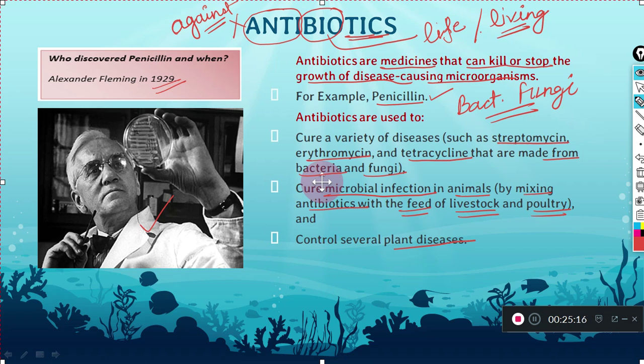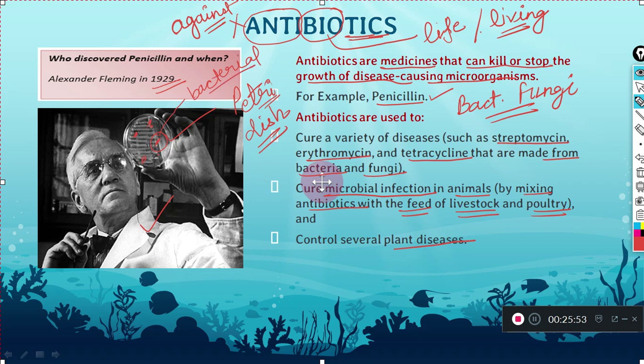Now after coming back from the vacation, he saw that some fungus was growing inside it. And the place where this fungus was growing, the bacterial colony was digested, or vanished from that place. So there was no bacterial colony at the place where this fungus was growing. So he saw that, and he discovered penicillin accidentally from this fungus.